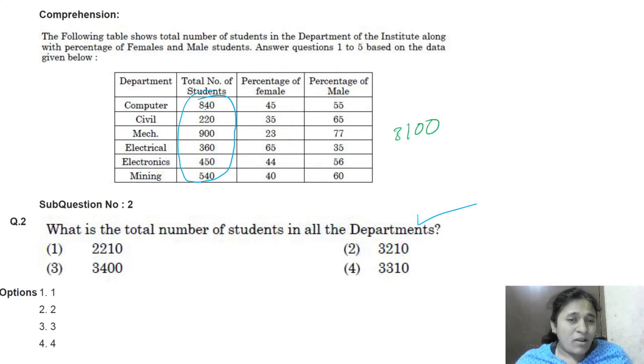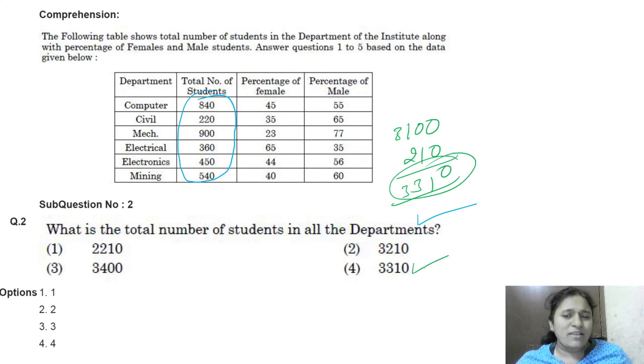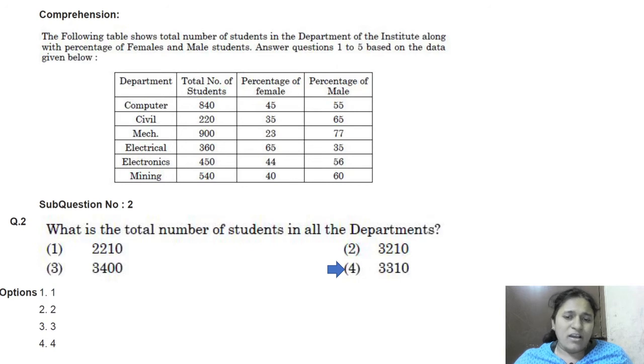Next I will add the tens. 40 plus 20, 60. 60 plus 60, 120. 120 plus 50, 170. 170 plus 40, how much? 210. Just add these two. 3310 is the total number of students from all the departments, right? See, only 20 seconds. Within 20 seconds we solved this question.